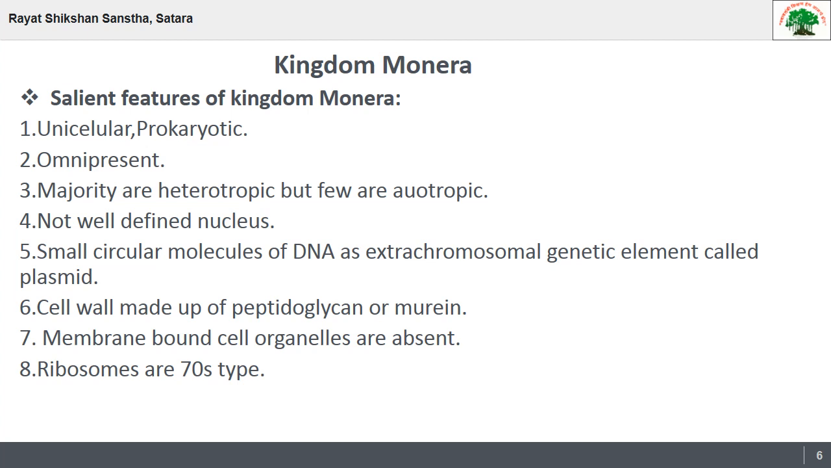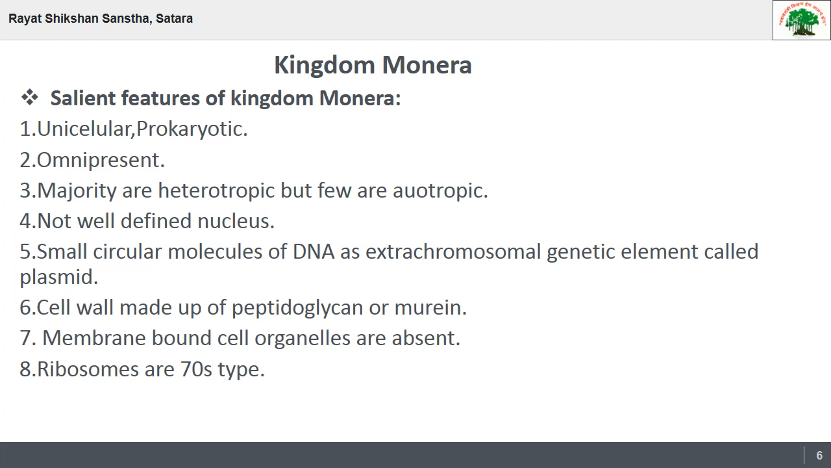Then prokaryotic. Prokaryotic means they have a prokaryotic cell, that is a primitive type of cell. The next feature of Kingdom Monera is that they are omnipresent, meaning they are present everywhere. Everywhere bacteria is present. The main member of this kingdom Monera is bacteria. That's why we can say the organisms of Kingdom Monera are omnipresent, that is bacteria are present everywhere.